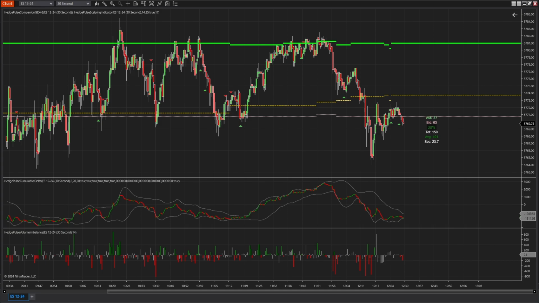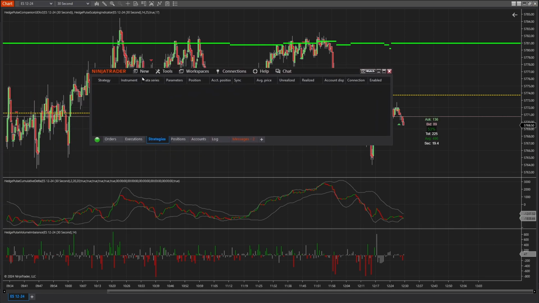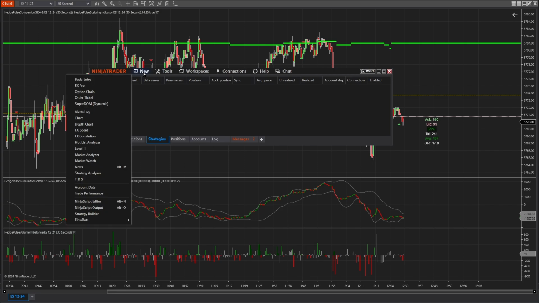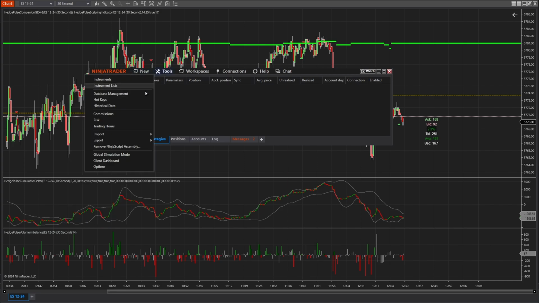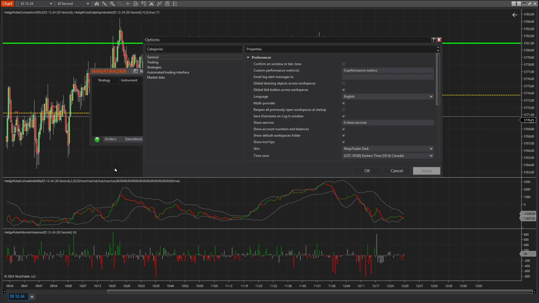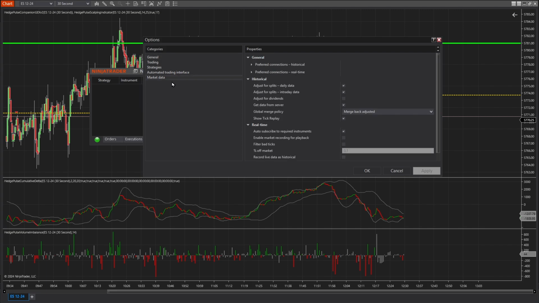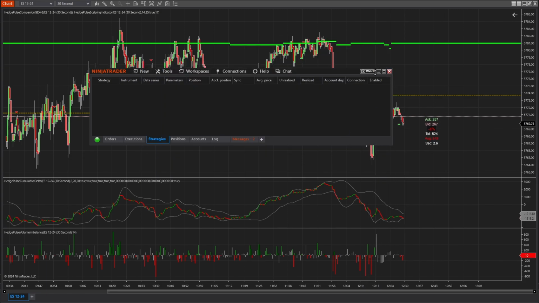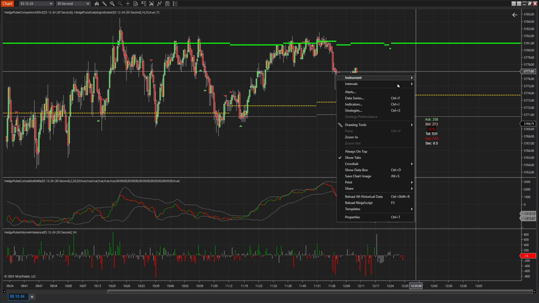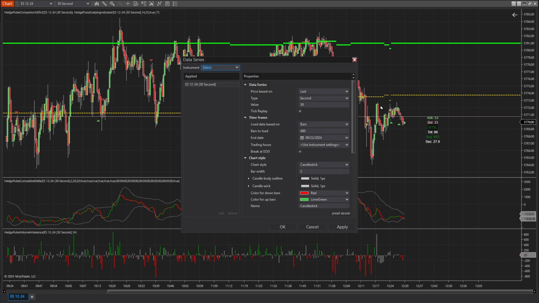But to make sure that this works, there are a couple of things that you need to do. First off, when you're in NinjaTrader, go to tools, go to options, go to market data, and make sure that show tick replay is checked. That's right here. Press OK. And then when you're in the data, right click, go to data series, go in here, tick replay.